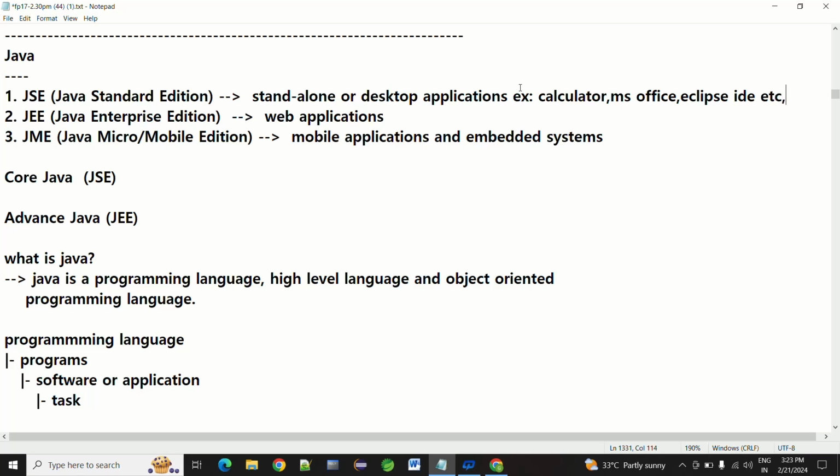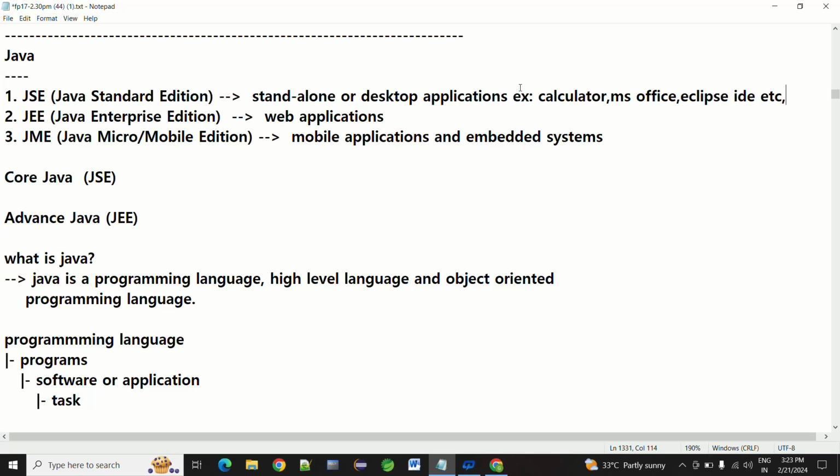So by using Java Standard Edition, we can develop standalone desktop applications, which we cannot run on a server machine; we can run them only locally, where they have been built.